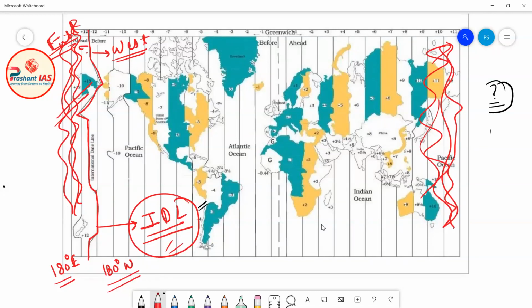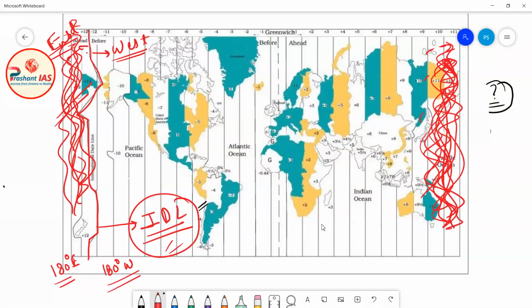Okay, so I have just explained to you that this place which I am highlighting in the red color, and this place, both of these places are the same. If you see the globe of the earth, you will understand it more easily. But as I am teaching it to you on a two-dimensional surface, that's why this problem is happening. Actually, this place and this place are the same.